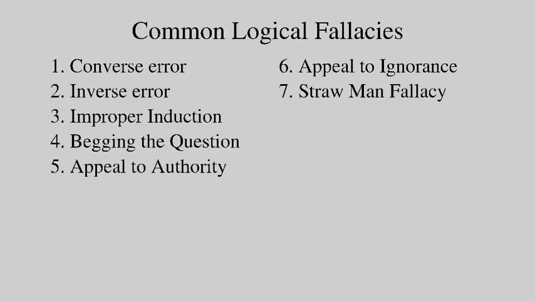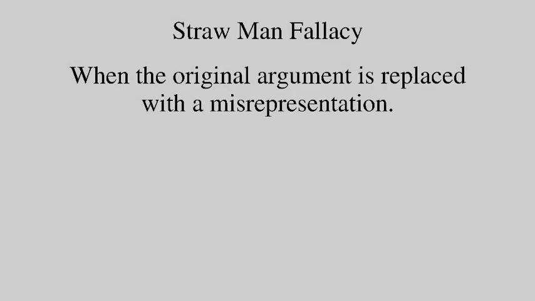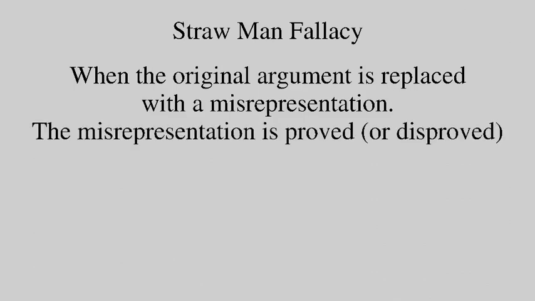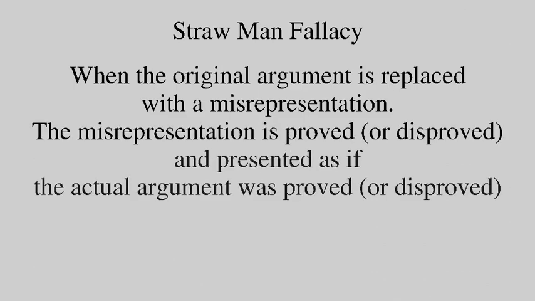The seventh fallacy in our list is the straw man. This occurs when the original argument is replaced by a misrepresentation. Then, arguments are applied to the misrepresentation, but treated as if they apply to the original.